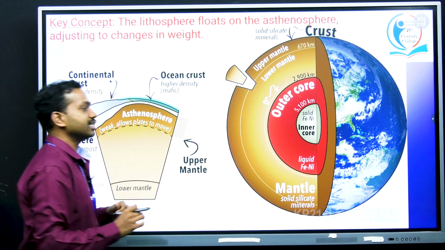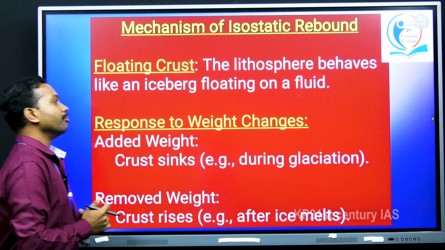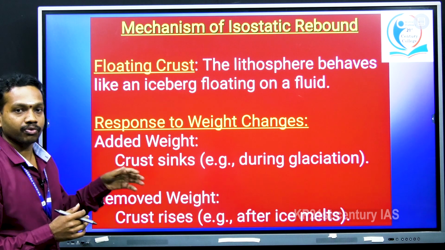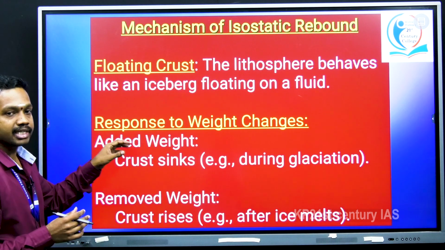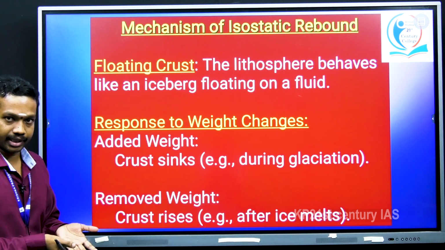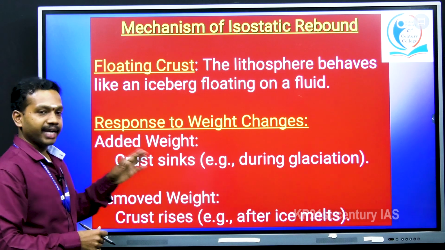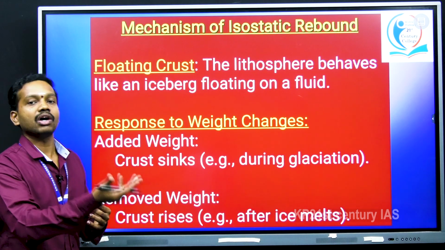So, actually this is the isostatic rebound concept. If you see the mechanism of isostatic rebound, here the floating crust, meaning the lithosphere, is acting like an iceberg which is floating on a fluid. In response to the weight changes, the crustal height will either increase or decrease.